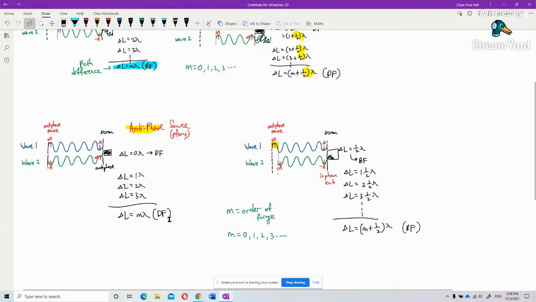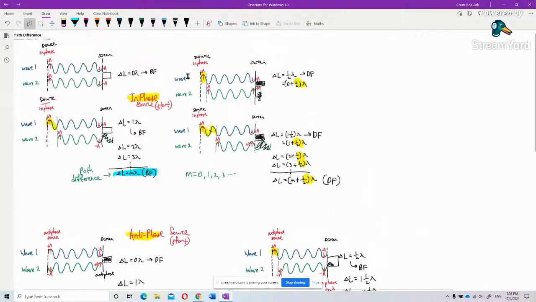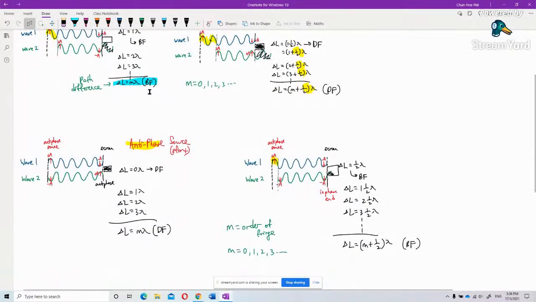That means for in-phase source, m lambda produces a bright fringe, but for antiphase source, m lambda becomes a dark fringe. For bright fringe, you need m plus half lambda.